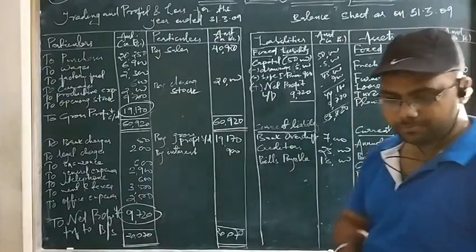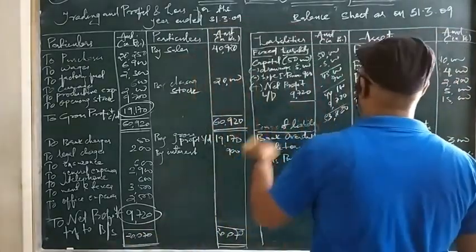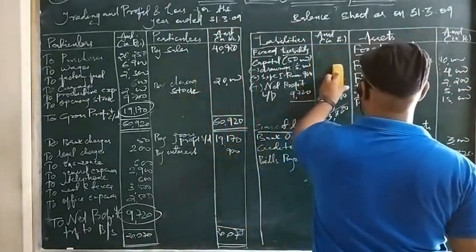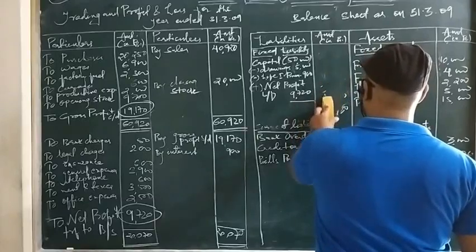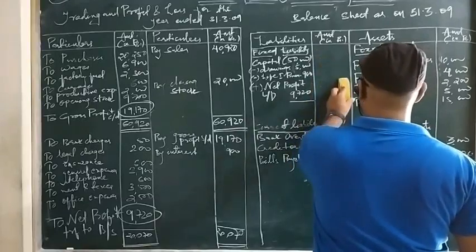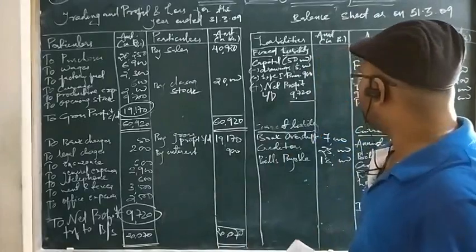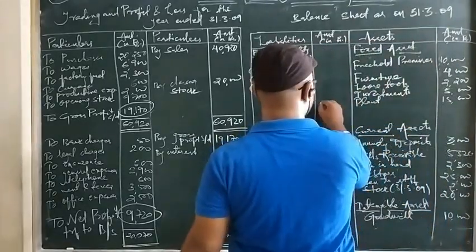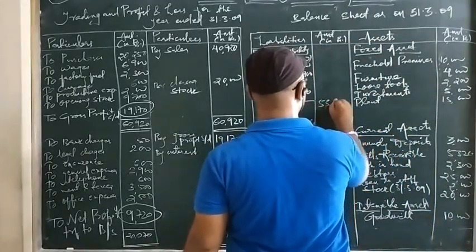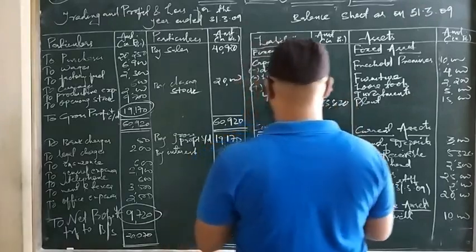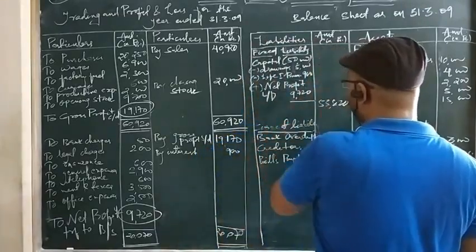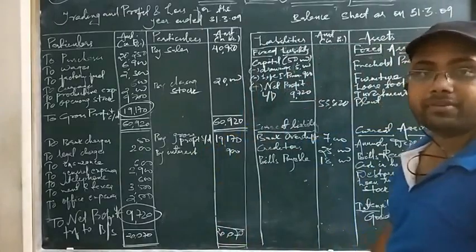Check again. Now we'll erase it. 53,820 is the outer column amount of the adjustment of the capital. So I am writing here 53,820. This is the amount which we have got after the different types of adjustment made with the capital account.